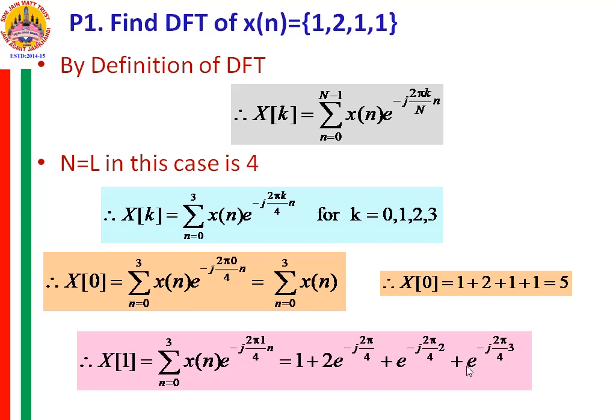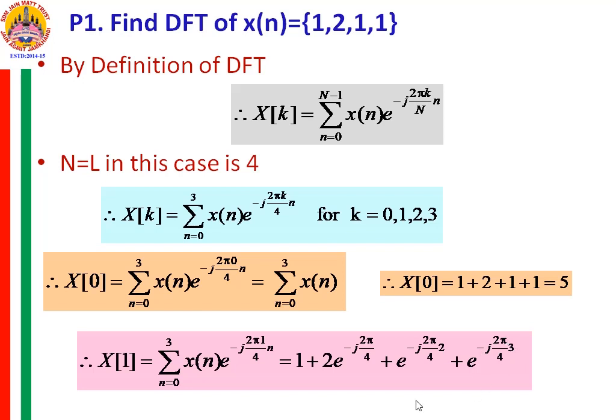And for the last term, when you substitute n is equal to 3, x3 you observe here is 1, and this term becomes e raised to minus j 2 pi by 4 into 3. This 2 by 4 is pi by 2, so 3 pi by 2. Now you can use the calculators; calculators are allowed to check the values. What is the value of e raised to minus pi by 2? What is the value of e raised to minus pi? What is the value of e raised to minus 3 pi by 2?